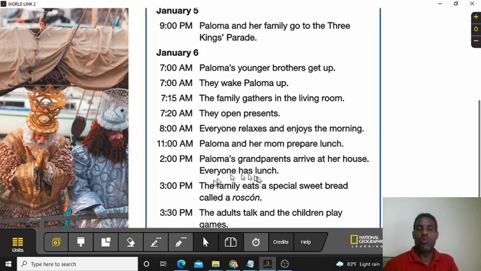So the idea is that you can take your notebook and you can elaborate sentences using before, after, and when. I'm going to give you one example and then you complete the rest. So you can do this in your notebook and I'm going to check when we get back to the class. So one example that I'm going to give you is with when.